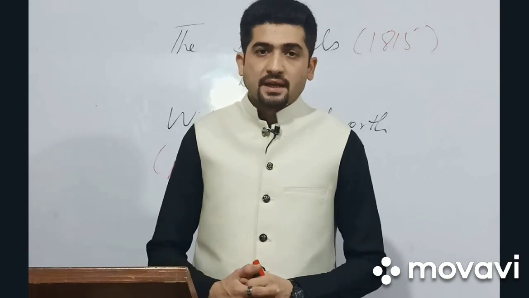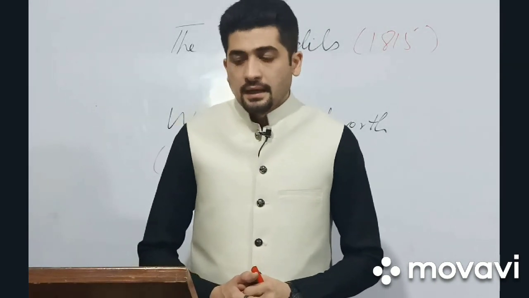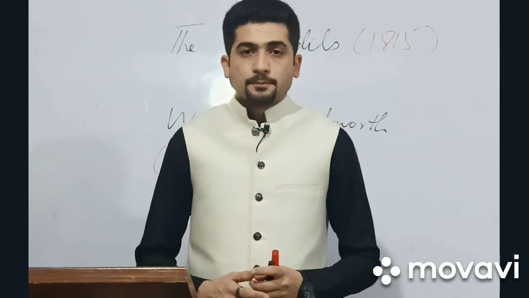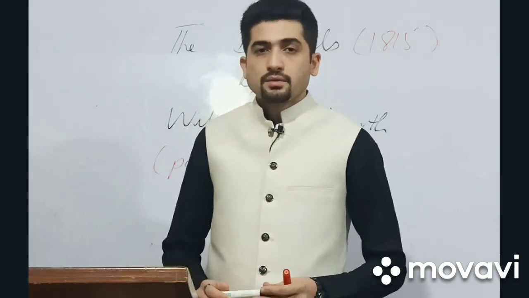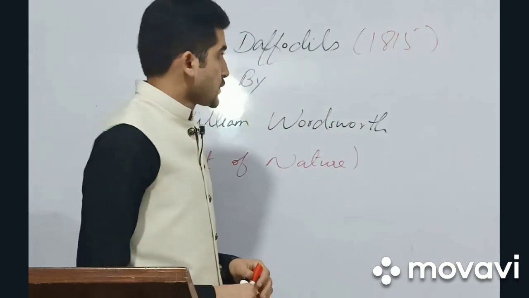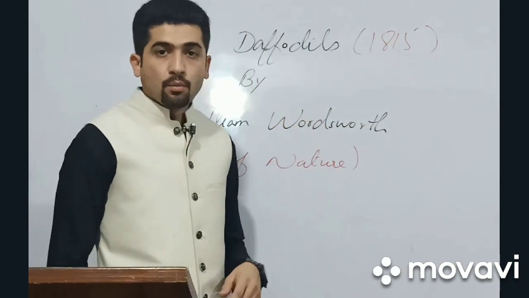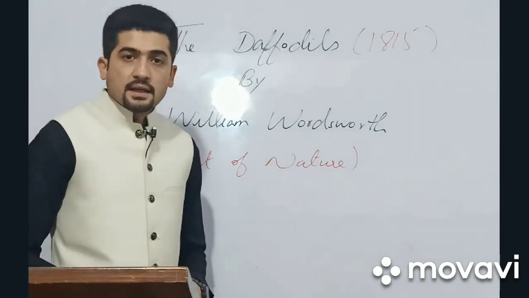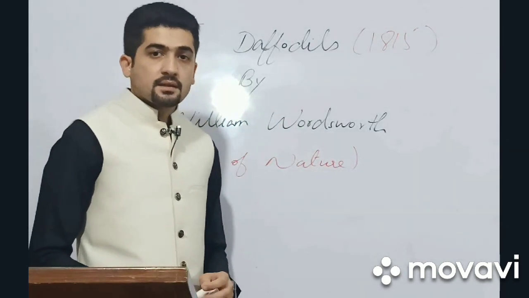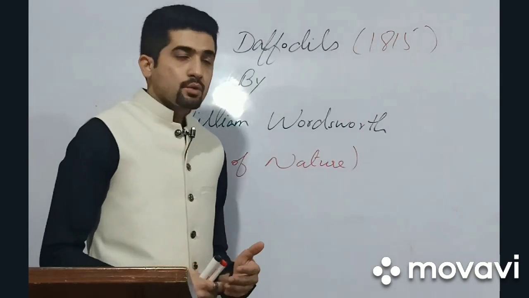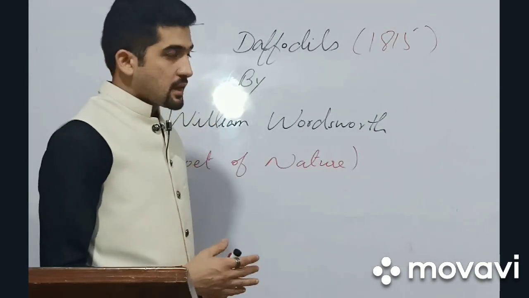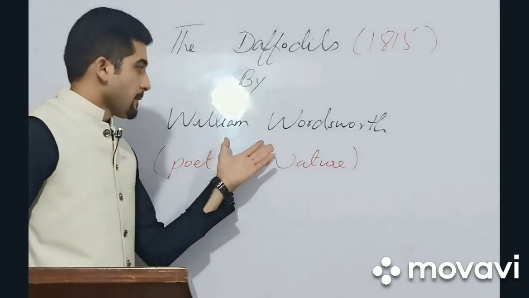We have made 3-4 videos so far, and it's our aim to cover the entire book as soon as possible. Today we are going to discuss unit number 4 of your English book, The Daffodils, which is a poem written by William Wordsworth. It was actually written in 1804, but the revised version came to us in 1815. So we are dealing with a poem which was revised and written by William Wordsworth.